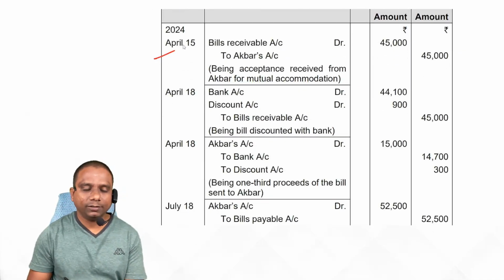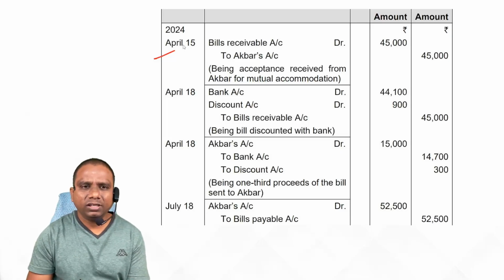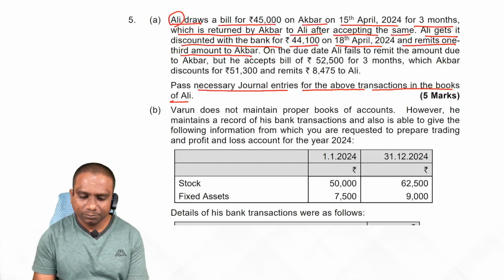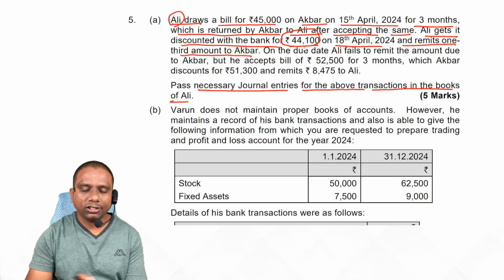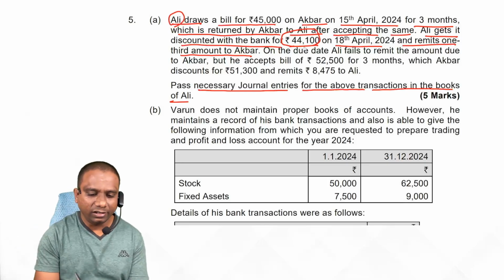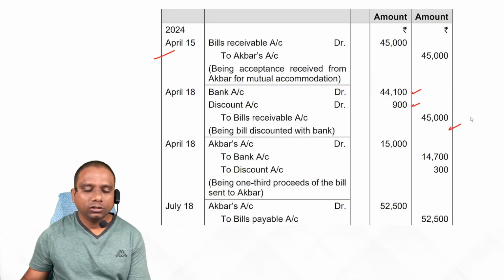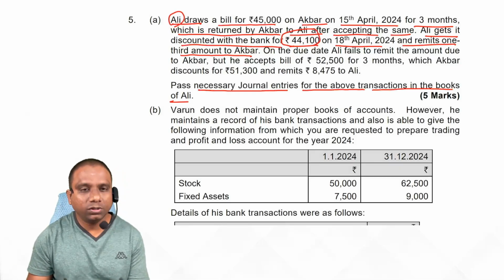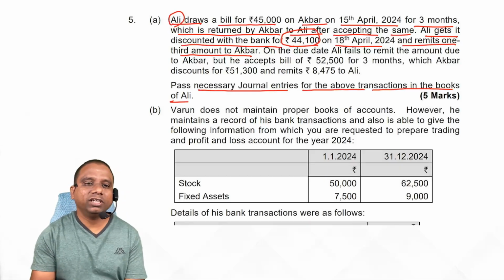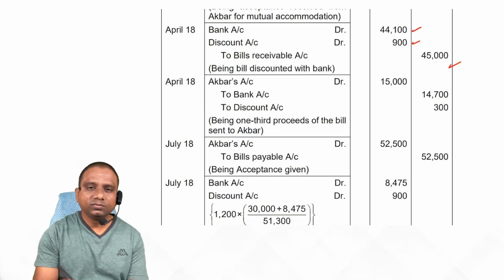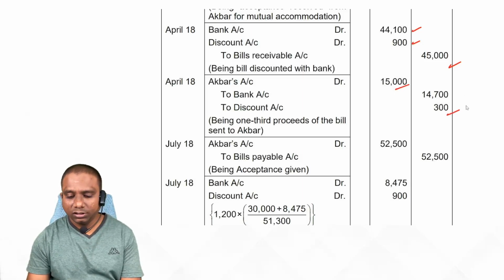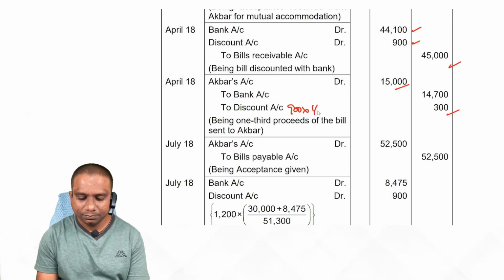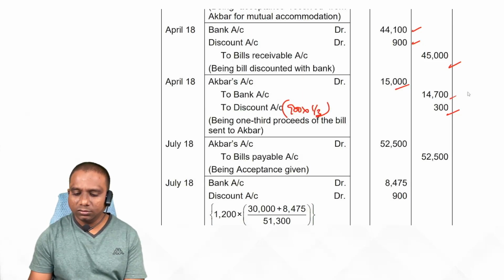Now this bill is discounted. Entry: bank account debit, discount account debit to bills receivable account. Here they have given the amount, so you need not calculate any discount. Sometimes you should calculate the discount. So 44,100, discount is 900. Now out of that, how much amount is sent to Akbar? One third. So amount sent is one third, and the discount he also has to bear one third. Entry: Akbar account debit, 45,000 into one third, 15,000. Discount 900 into one third, 300. Remaining amount cash paid.